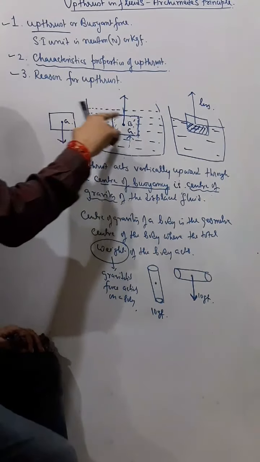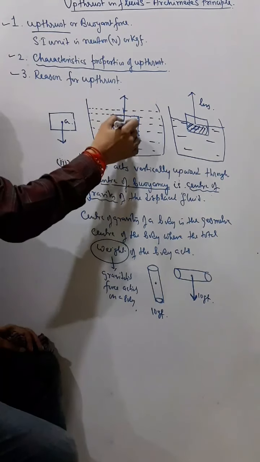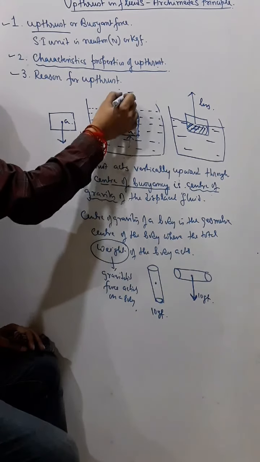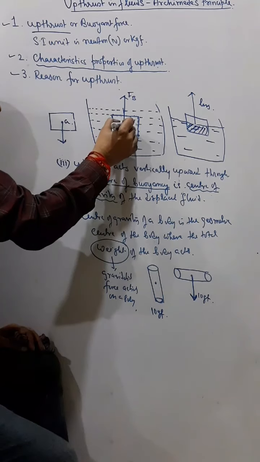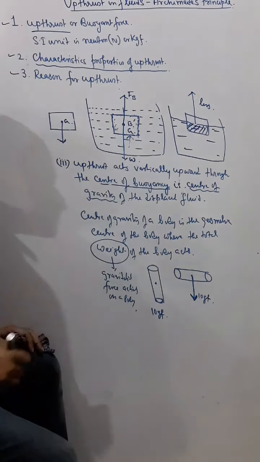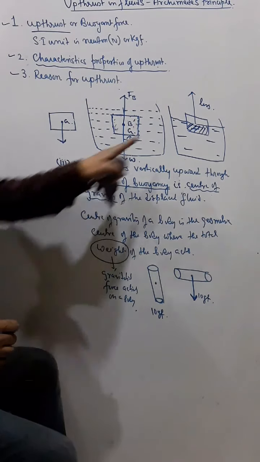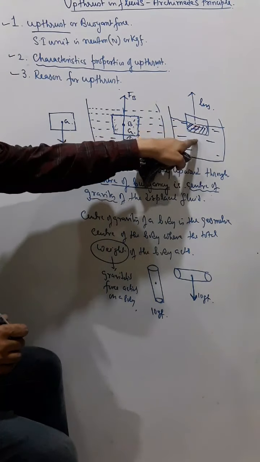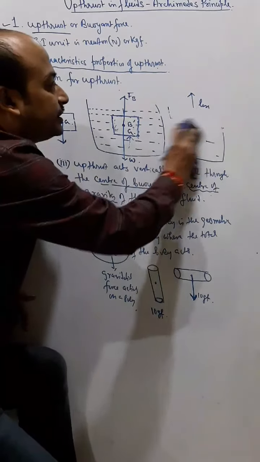Coincidentally, in this case the center of gravity and center of buoyancy are the same, so I can say the upthrust or buoyant force is acting from this point. That's the center of buoyancy, and the weight of the body acts downward from the center of gravity of that body. But in other cases, the center of gravity and center of buoyancy will be different. Okay, so try to understand here again.